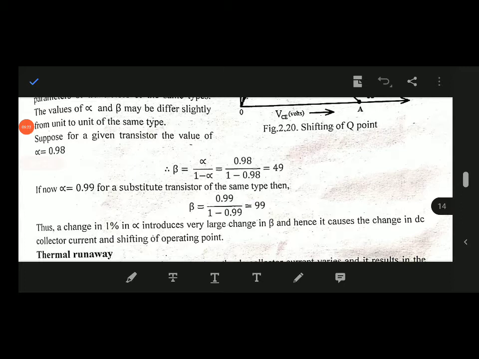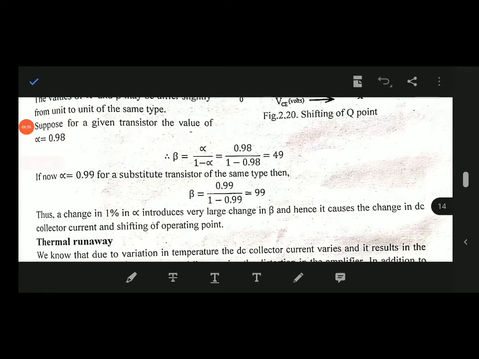If alpha is equal to 0.999 for a substitute transistor of the same type, then we calculate beta, and the value is equal to 99. Thus a change of 1% in alpha introduces a very large change in beta, and hence it causes a change in DC collector current and shifting of the operating point.